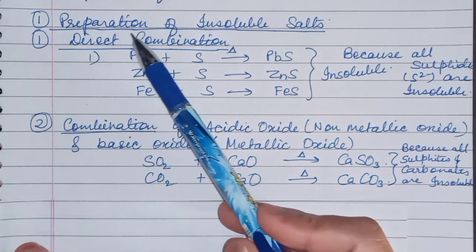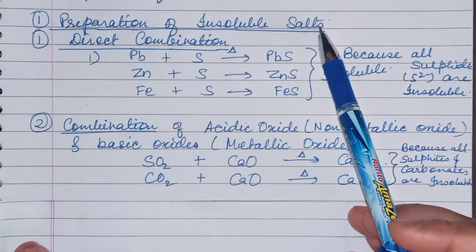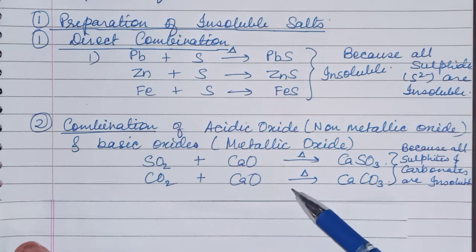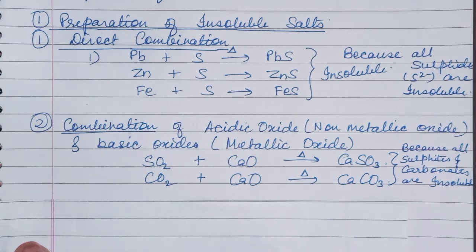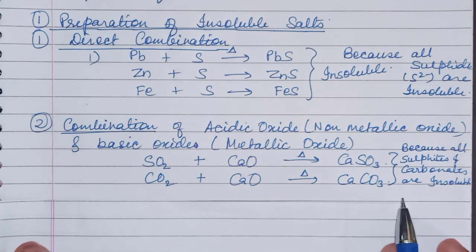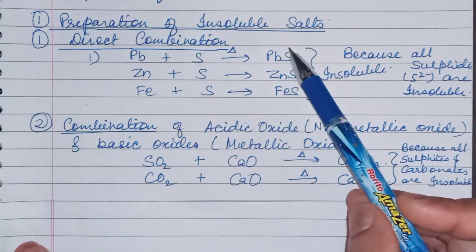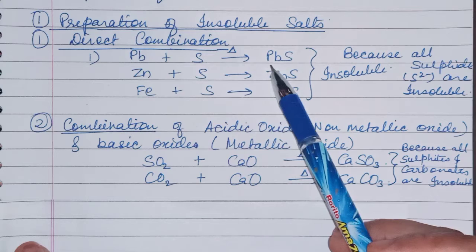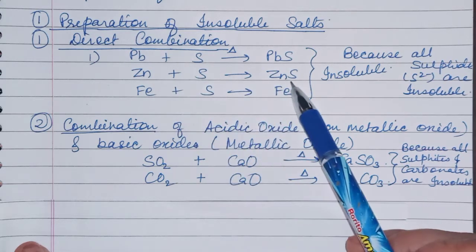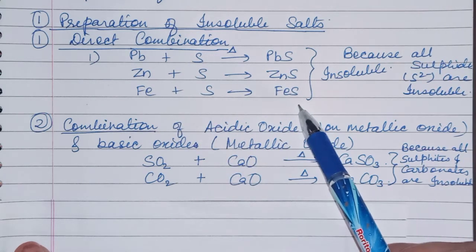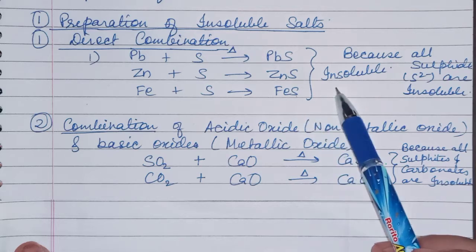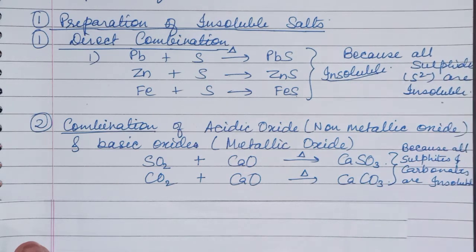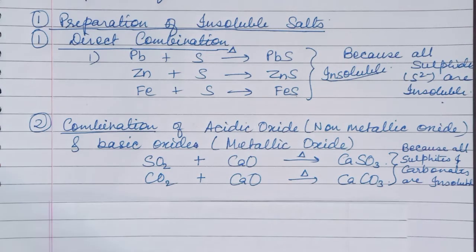Now we will start the preparation of insoluble salts. Insoluble salts are of sulfide, carbonate, bicarbonate. We will do the preparation for that. For sulfides, direct combination is there: lead plus sulfur gives lead sulfide, zinc plus sulfur gives zinc sulfide, iron plus sulfur gives iron sulfide. These all are insoluble salts because all sulfides are insoluble in water.